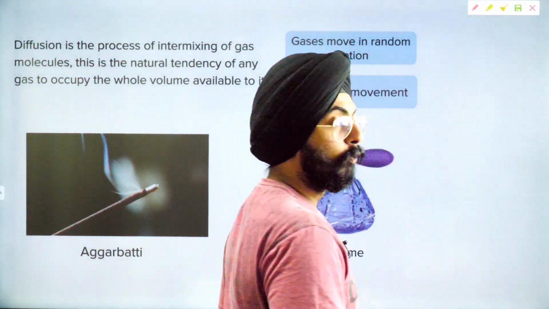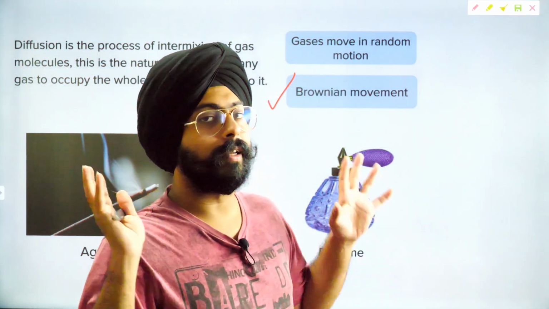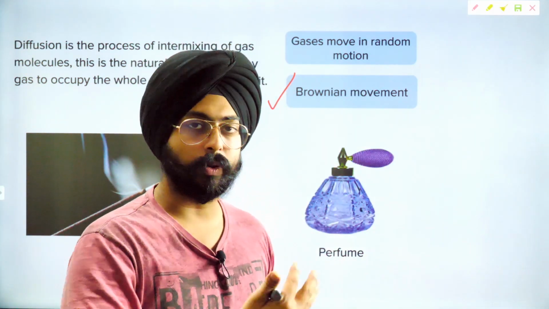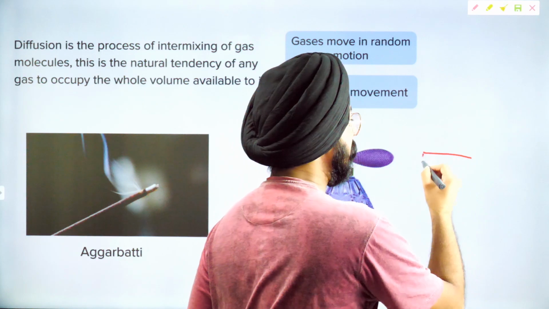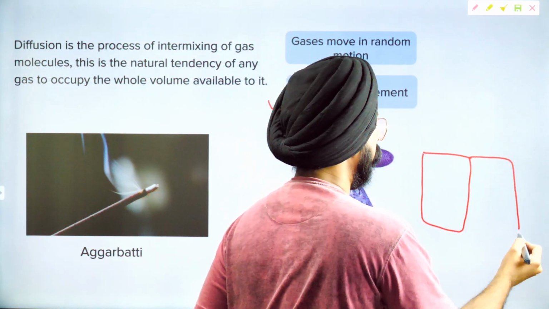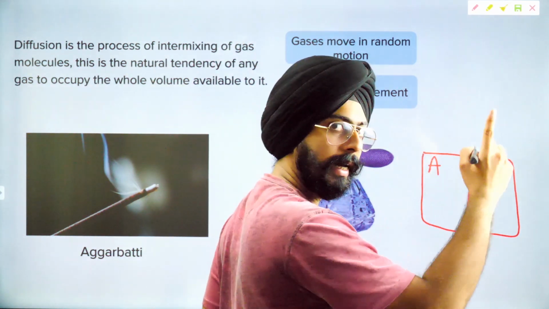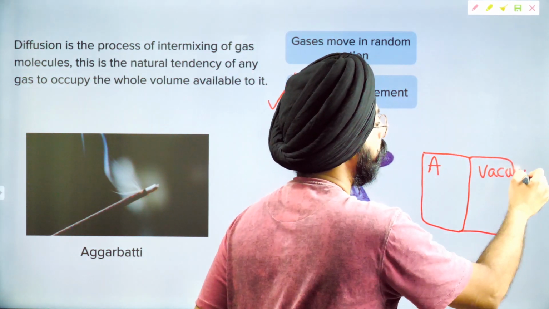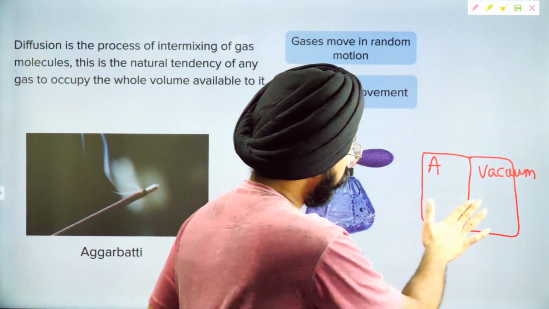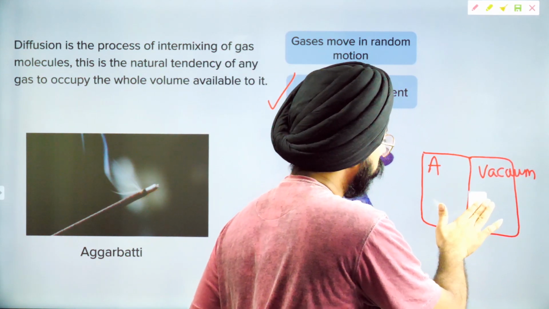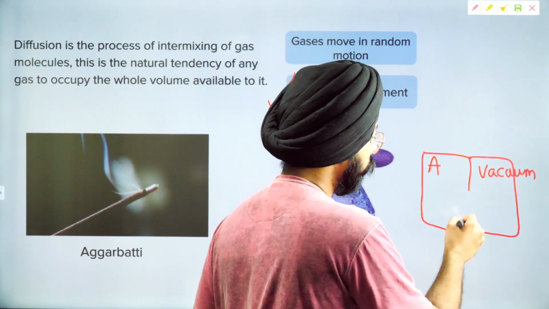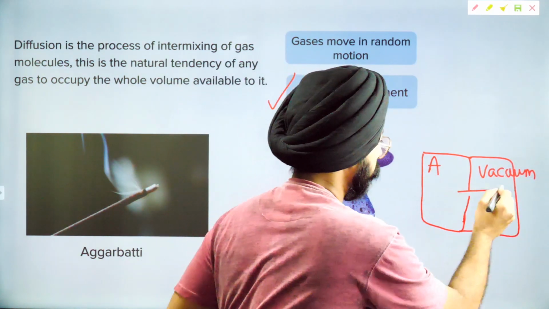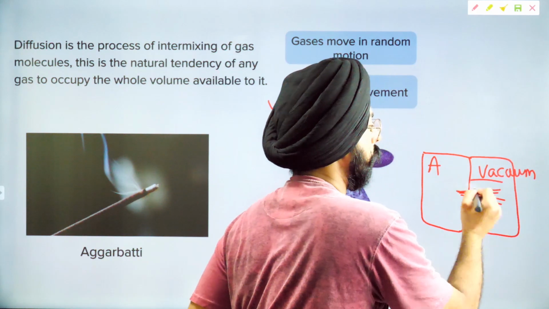A case of effusion, I gave you that example where you are in an airplane and suddenly the door opens up and everything just flies out of the airplane. So what happens in effusion is that you have the same kind of a container, but on one side you have the gas at a certain pressure. On the other side you have vacuum. Now if you allow the gas A to leak into vacuum ever so slightly, it'll go out with a very high pressure.